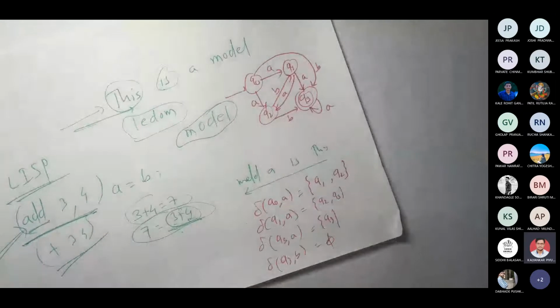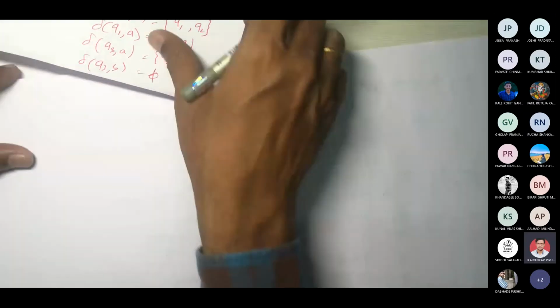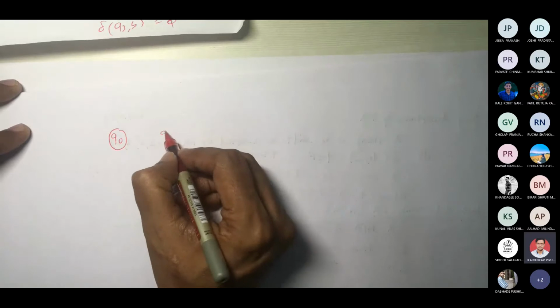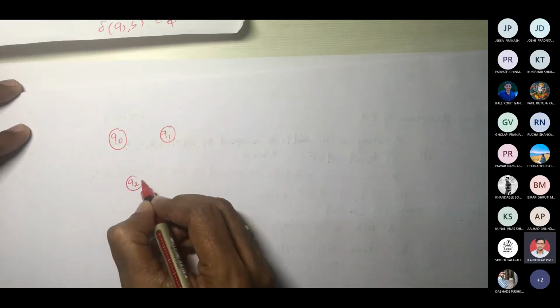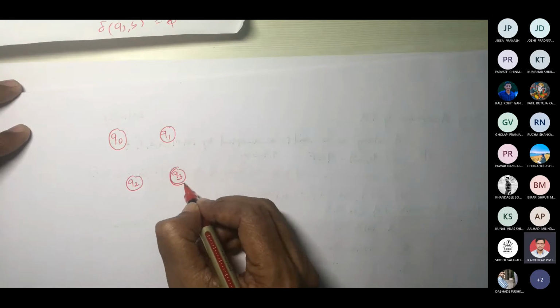Okay, so let us move further and we will go with the same example which we took earlier. This one. I will take this example only. So let me draw the diagram. Q0, Q1, Q2, Q3.